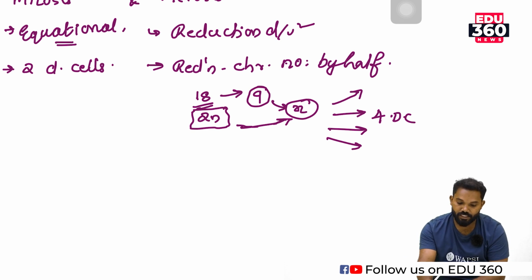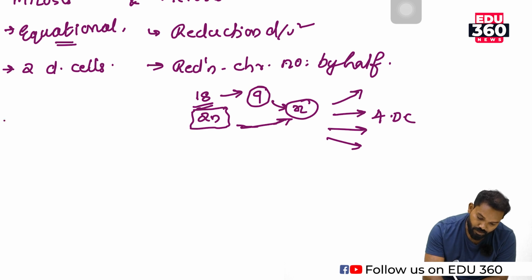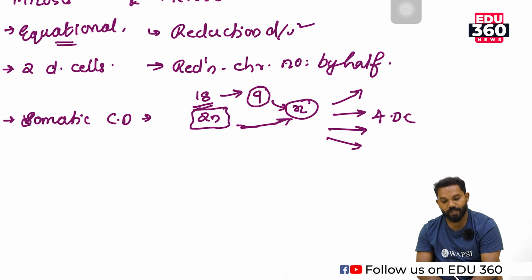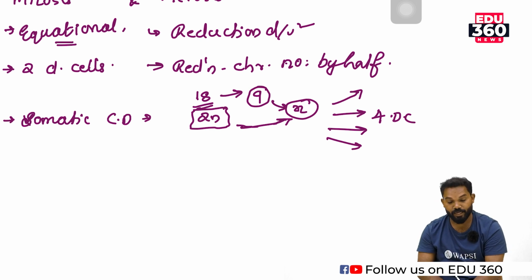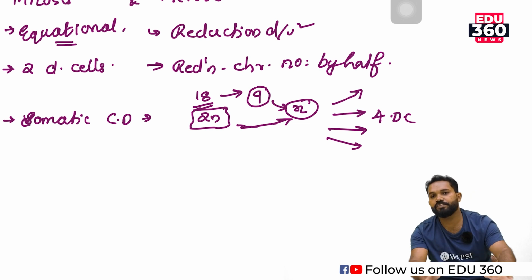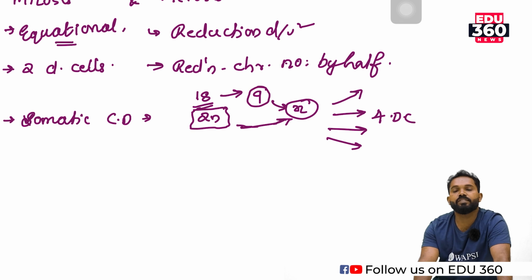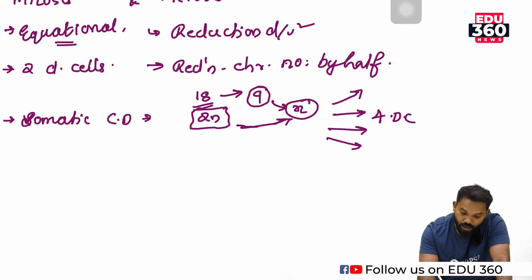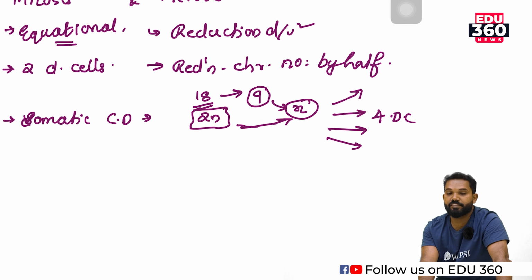Then equational division generally takes place in somatic cells. Hence it is known as somatic cell division. Somatic cells mean vegetative cells, our body cells. But in meiosis, the chromosome number reduces, which takes place only in reproductive cells or germ cells.